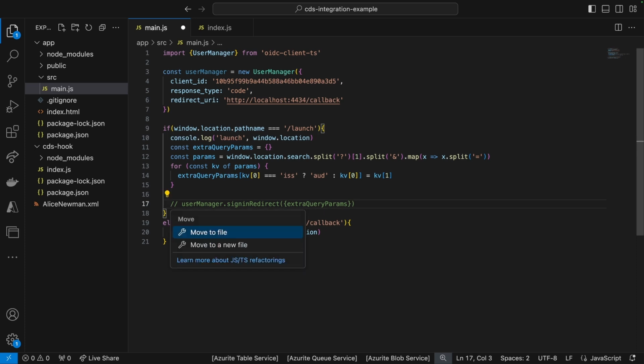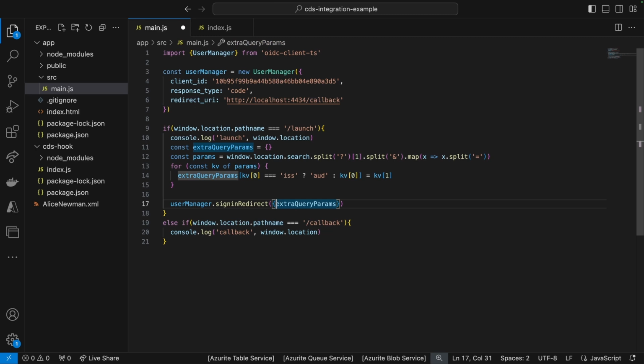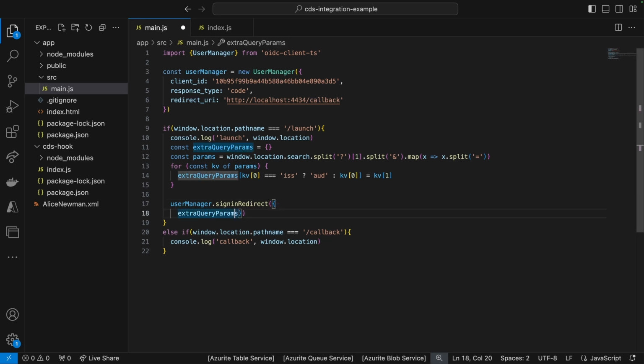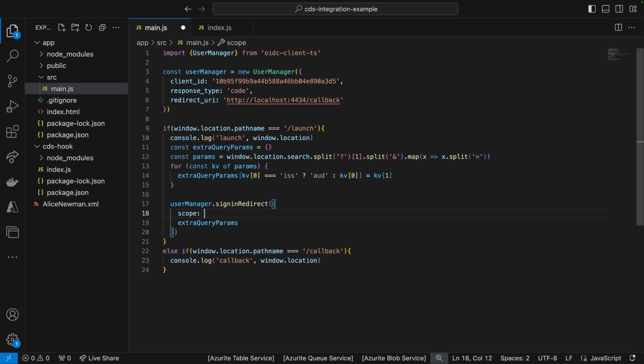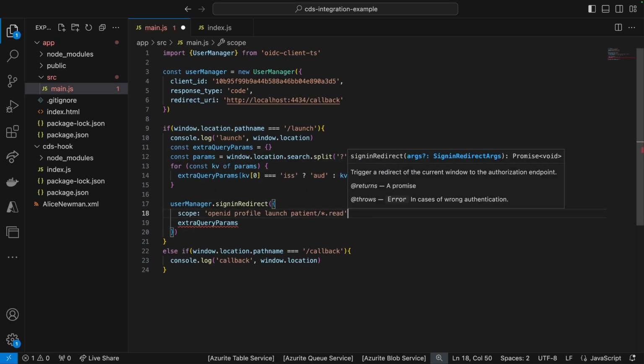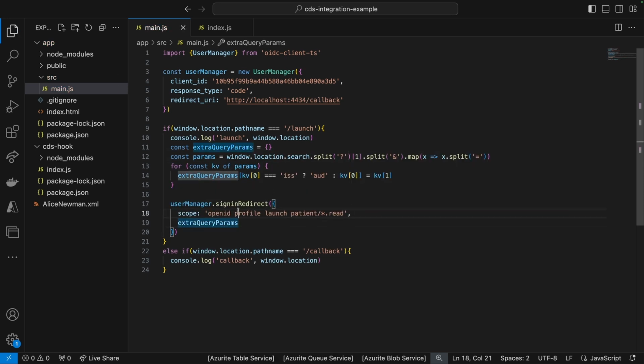I'm going to go ahead and do this. And one thing we did set up is scopes. So something that I'm missing from here is, once I am initiating this, I have OpenID, profile, we asked for a launch, and patient star.read. Okay. I think that is it. So once we're initializing, sign in redirect. Okay, yeah, let's see where this takes us.